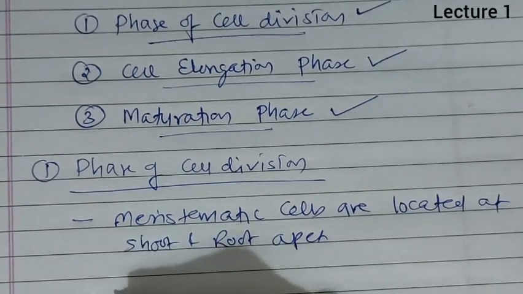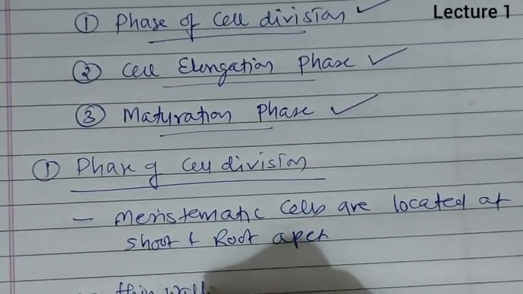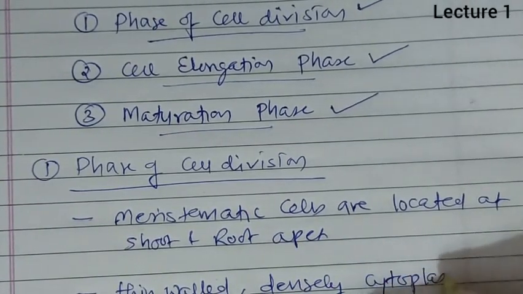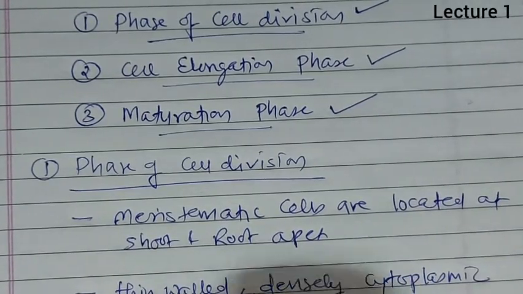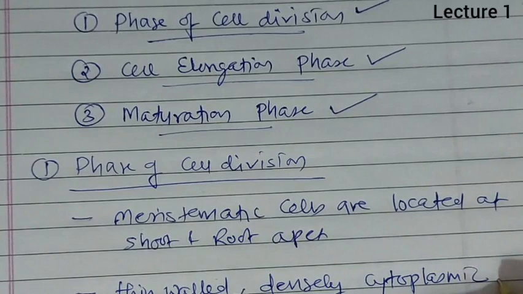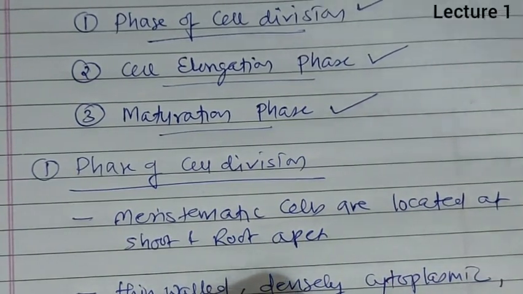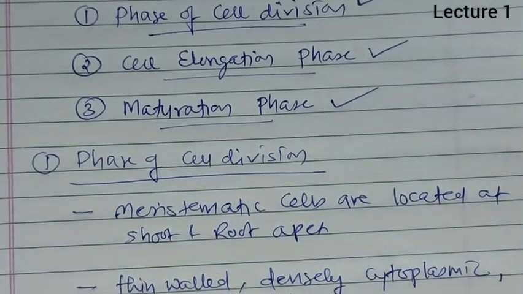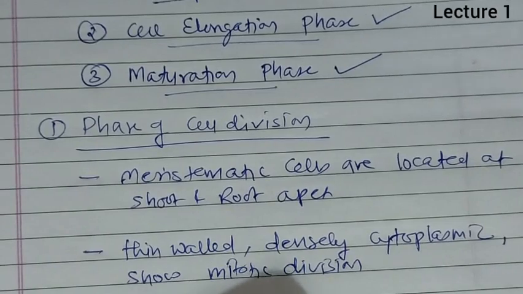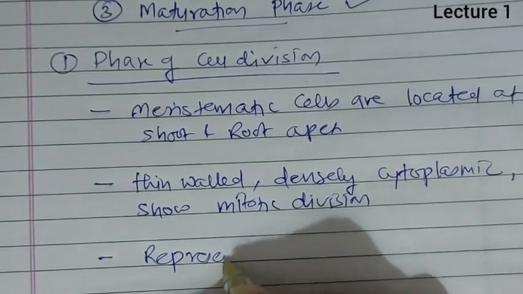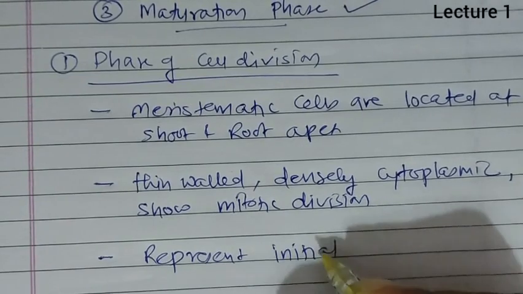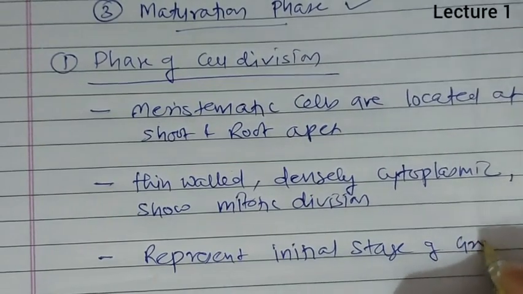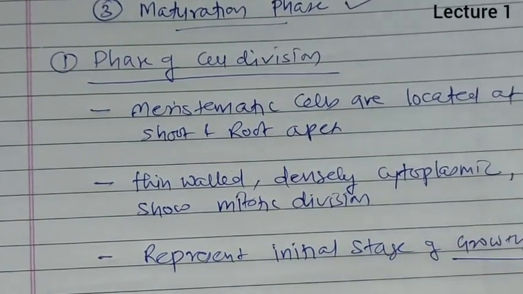They are thin walled, densely cytoplasmic, and show mitotic division, meaning they are in the state of division, and it represents the initial stage of growth. Okay,